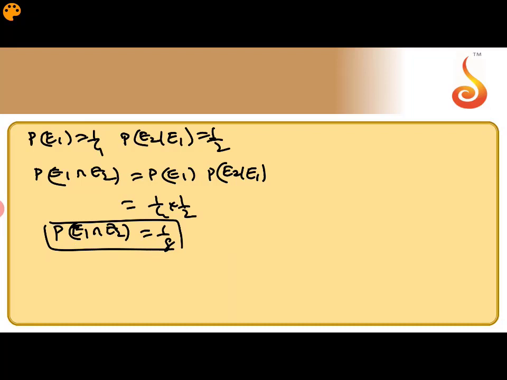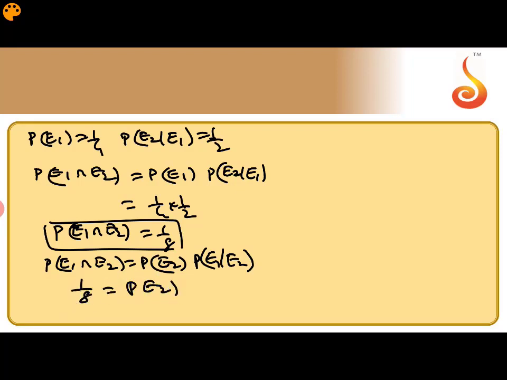Next, you can write P of E1 intersection E2 as P of E2 into P of E1 given E2. So this is 1 by 8, equal to P of E2 into P of E1 given E2. P of E1 given E2 is given as 1 by 4.